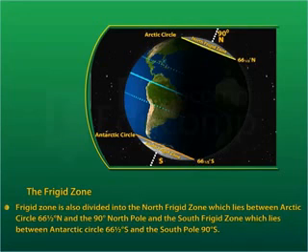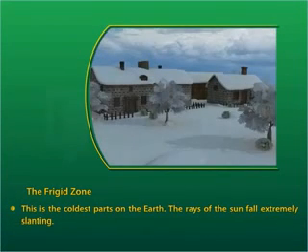The frigid zone. Frigid zone is also divided into the north frigid zone, which lies between Arctic Circle 66.5 degrees north and the North Pole 90 degrees north, and the south frigid zone, which lies between Antarctic Circle 66.5 degrees south and the South Pole 90 degrees south. This is the coldest part of the earth. The rays of sun fall extremely slanting.